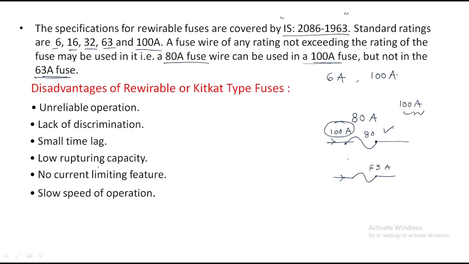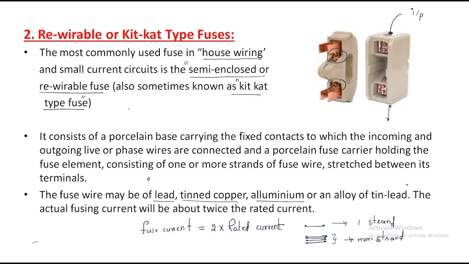Next, low rupturing capacity. No current limiting feature. Slow speed of operation. These are the disadvantages of the KitKat fuses or rewirable fuses. Rewirable fuses are semi-enclosed fuses.